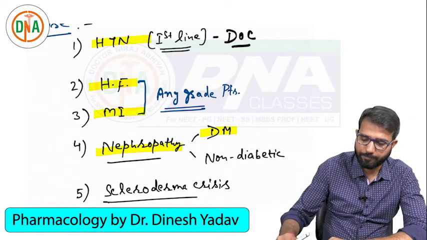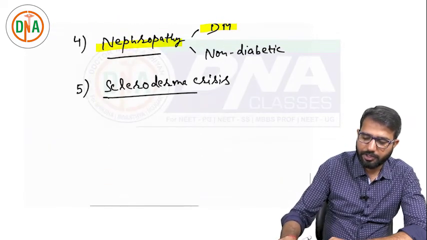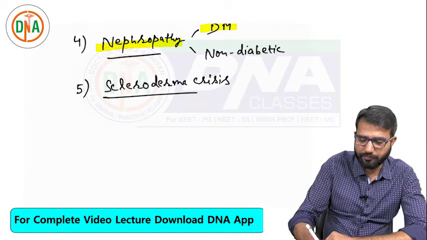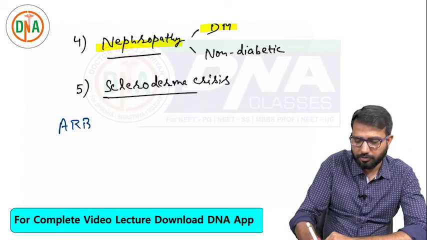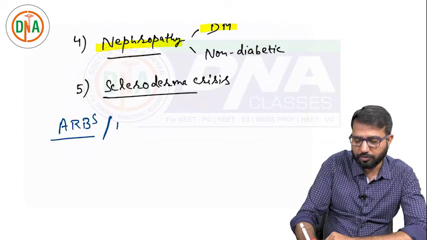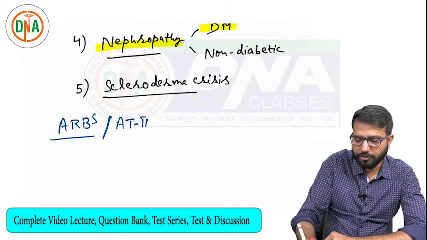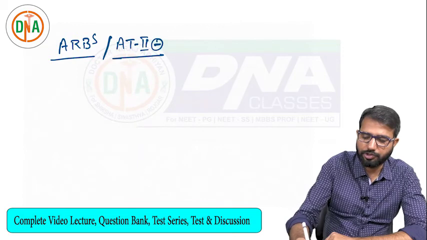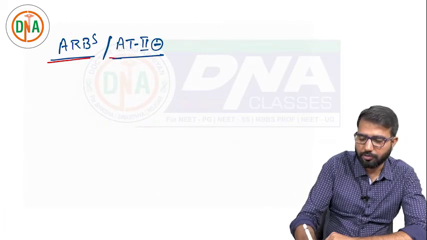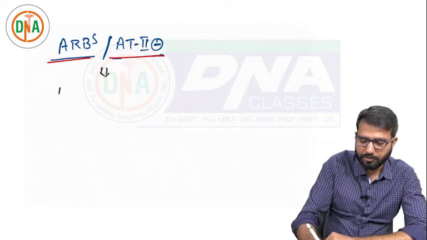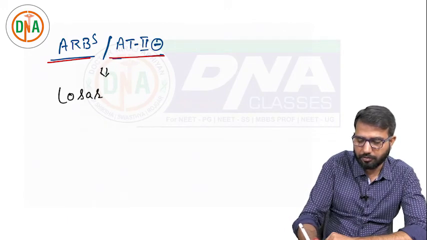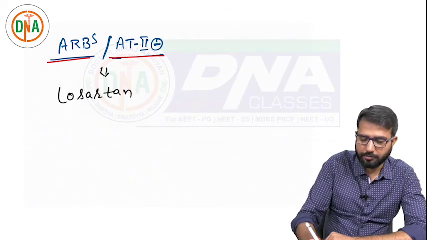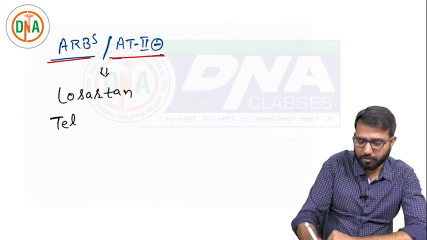Then comes ARBs, angiotensin receptor blockers, or angiotensin 2 antagonists. These drugs are like losartan, telmisartan.